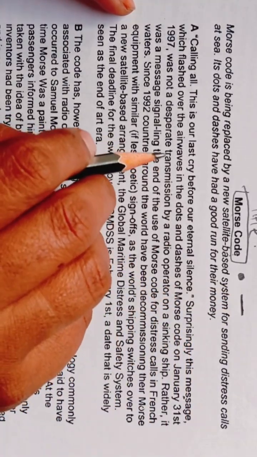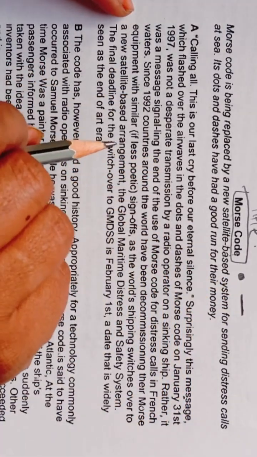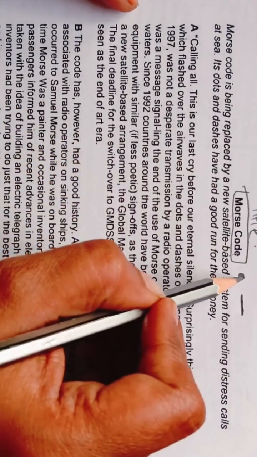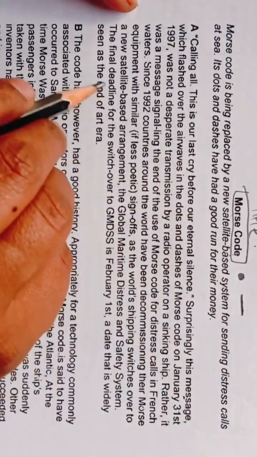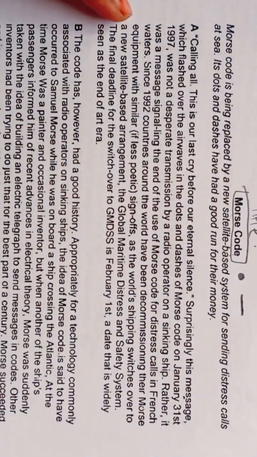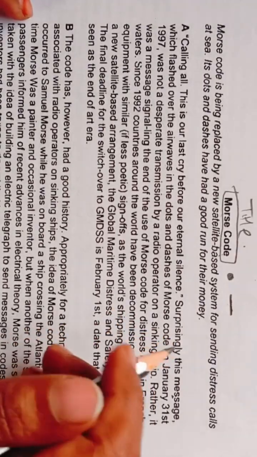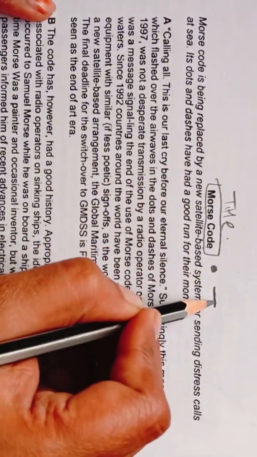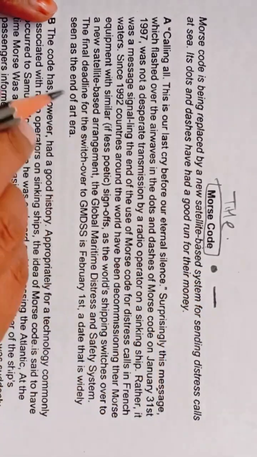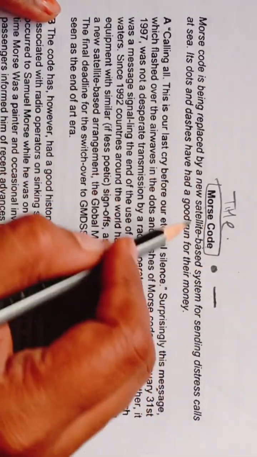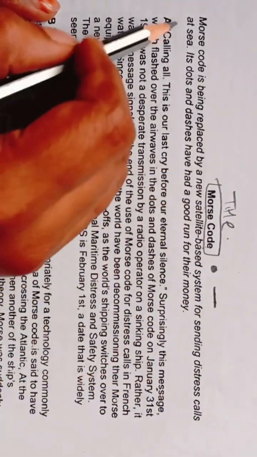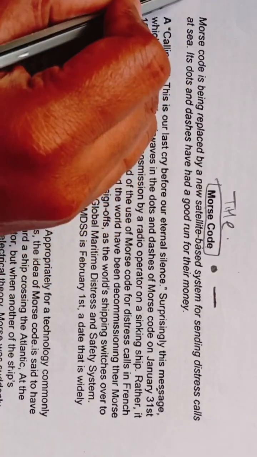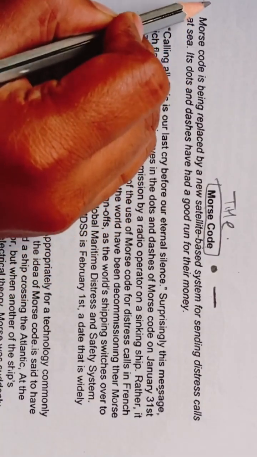I hope you have understood this. So this is the language for communication. In short, we can say that these dots and dashes are used in place of alphabets, in simple language. So let's see this. This is the subtitle of the passage.